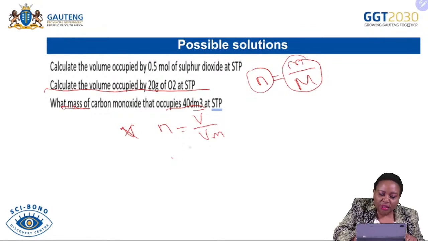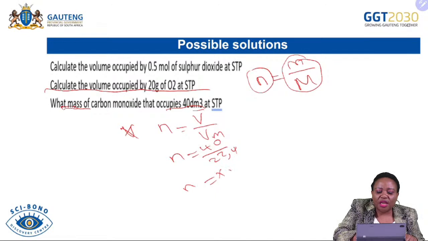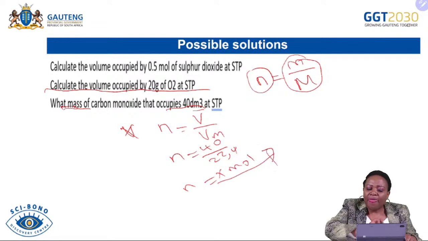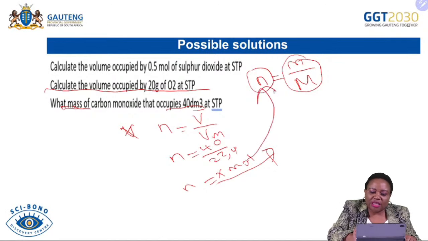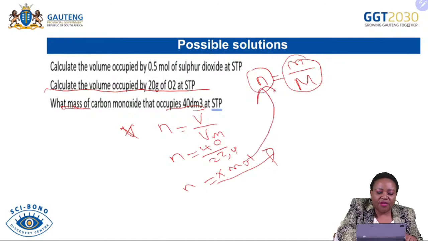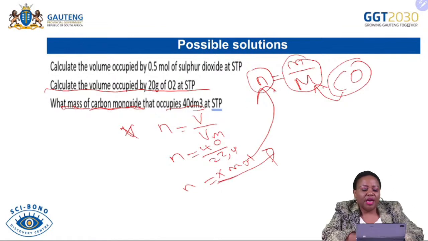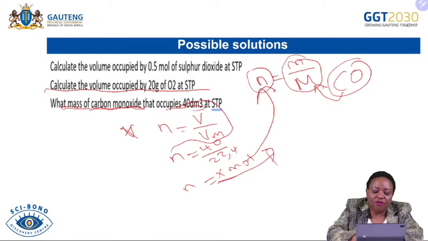Therefore, we are going to say here the volume is 40, and then we know that here is 22.4, and then it's n. And then we are going to get our number of moles in mol, which I'm not going to do for you. You can do it with your calculator. And then after getting those number of moles, you're going to substitute them here. You are already given the formula of carbon monoxide, CO. Then you can find the molar mass and find the mass, because the number of moles is determined after you have used the molar volume formula.